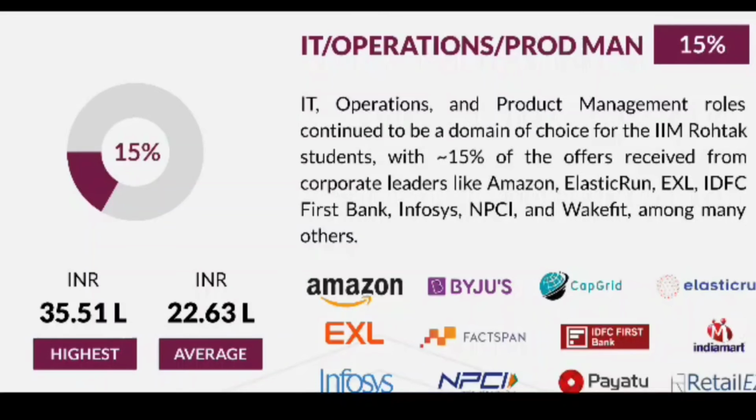Then if we talk about IT, operations and product management, with this function there is about 15% placement. The average salary package offered with this function is nearly up to 22.63 lakhs per annum, and the highest salary package offered with this function is nearly up to 35.51 lakhs per annum. If we talk about the top recruiters for IT, operations and product management, then those are Amazon, Byju's, IDFC First Bank, and there are so many companies.